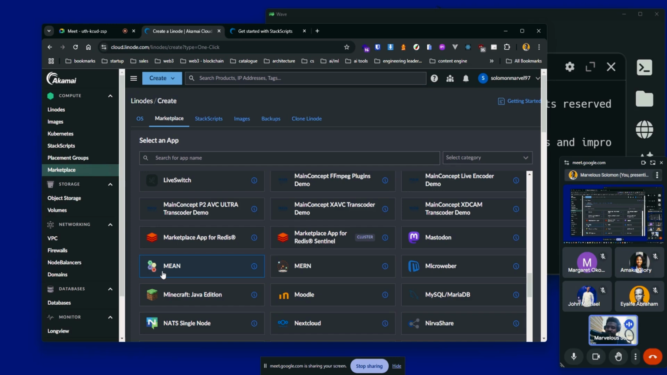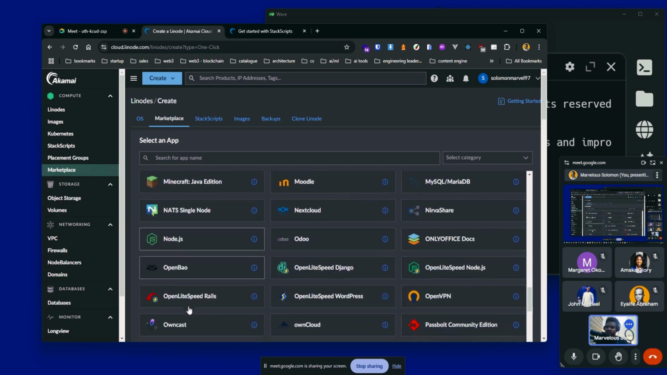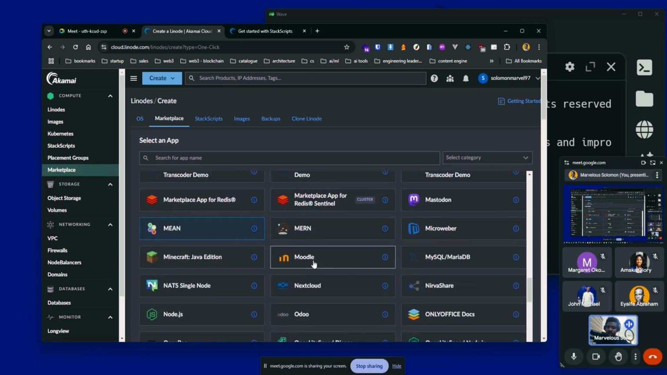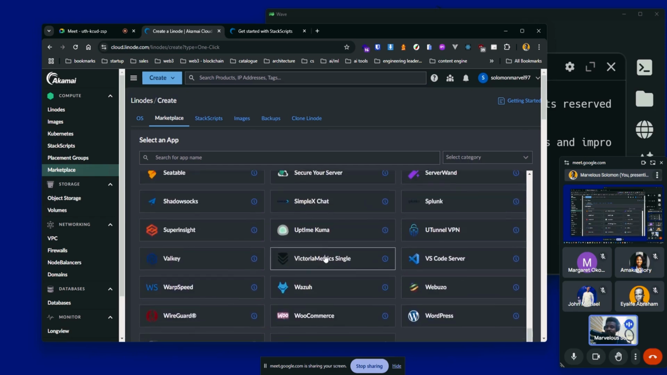MEAN stack, A means Angular, correct? Yeah. MERN, R means React. So I think I'm right. But yeah, if I'm wrong, you can of course correct me in the chat. We have Moodle. So I've deployed most of these applications myself. Moodle, which is basically a learning platform. And if there's a way to deploy it automatically, I think it makes life easier for you. You just click and deploy. So yeah, this is good.